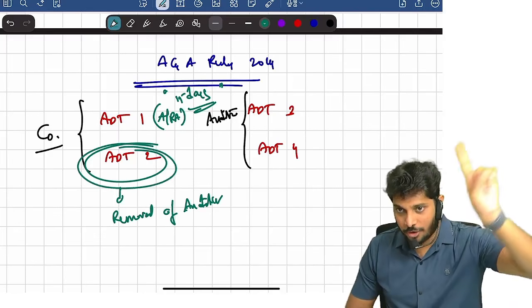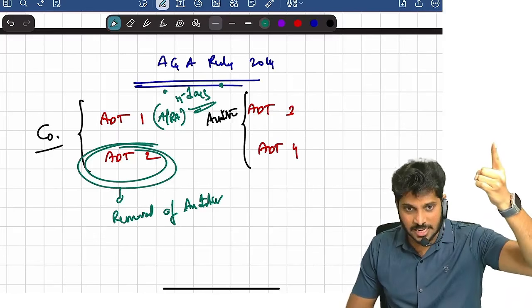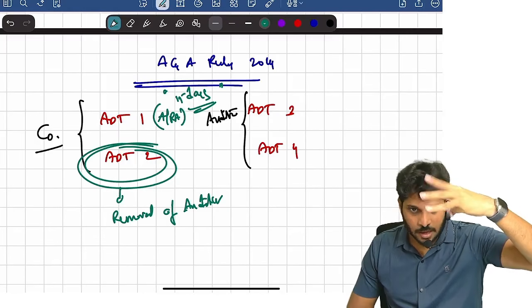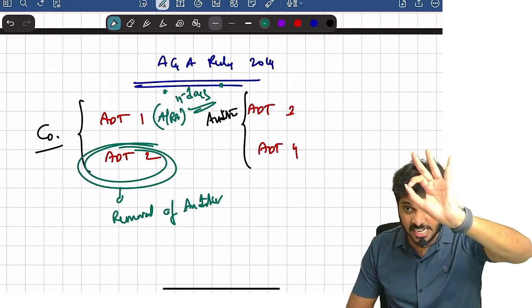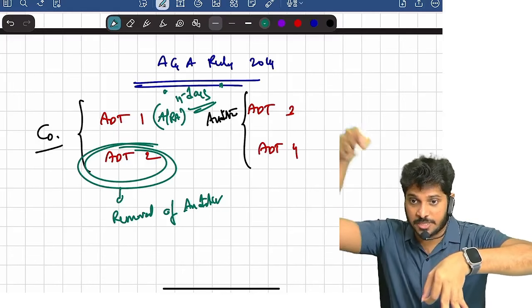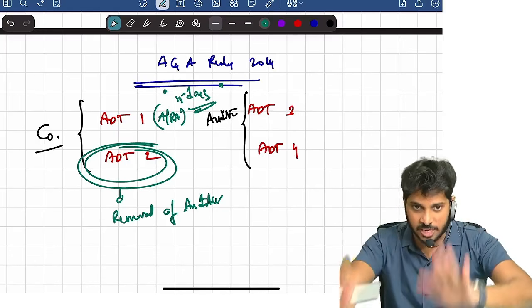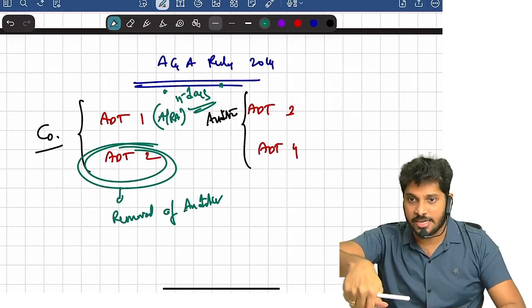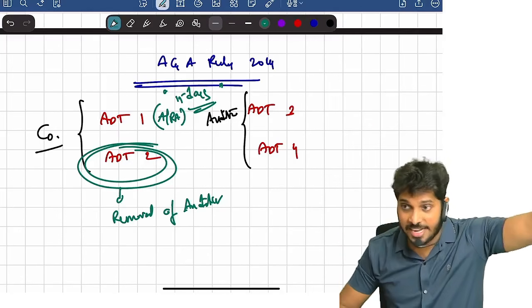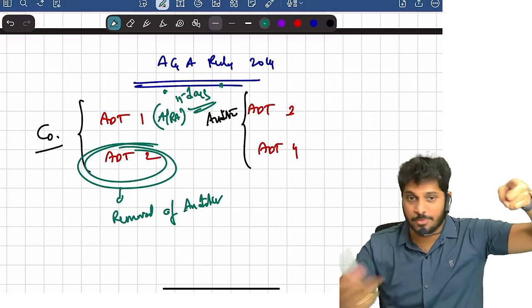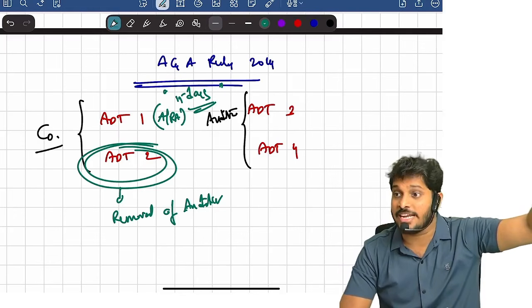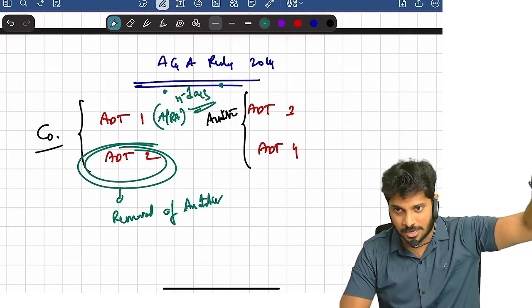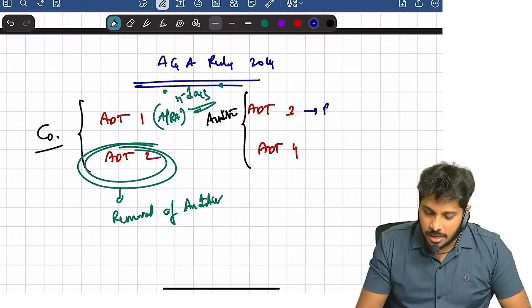In ADT2 form, the company will apply to central government within 30 days of the board meeting. Once central government gives approval, within 60 days conduct EGM. Pass special resolution, then remove the auditor. After removing the auditor, you will appoint one more auditor, right? Casual vacancy. That time you will file ADT1, right? ADT1, central government approval, removal, everything. All this you will file in ADT1 again. Are you able to understand?